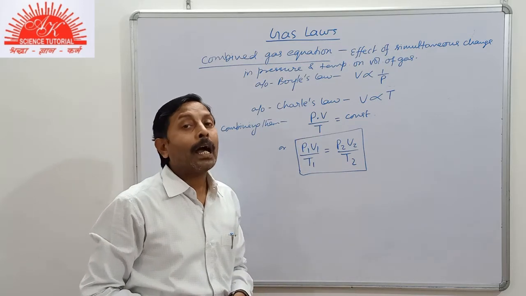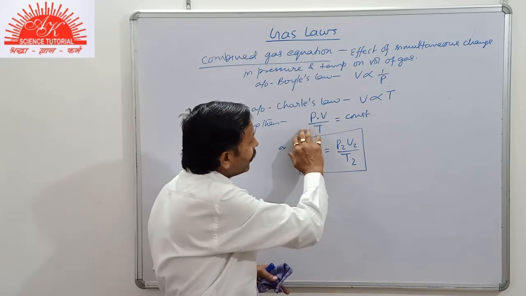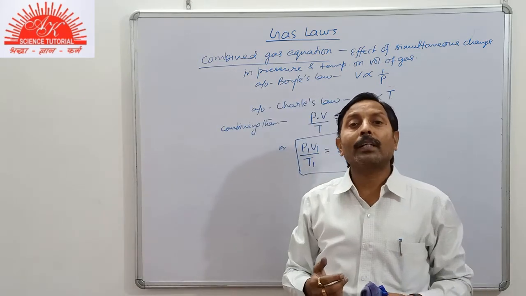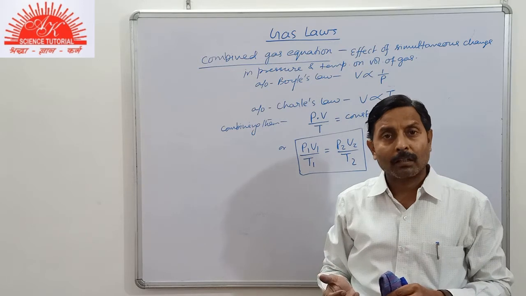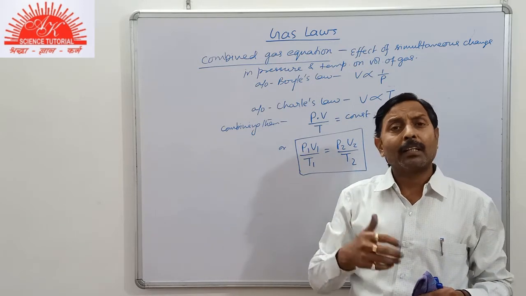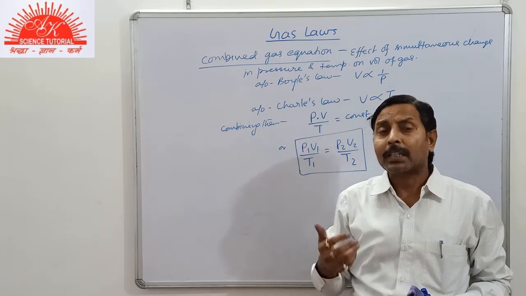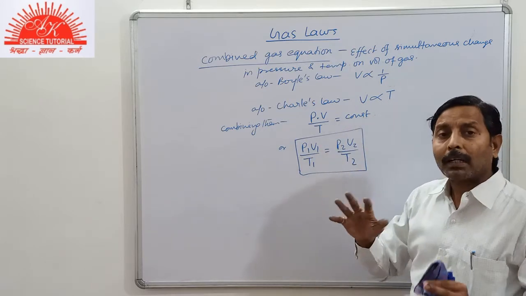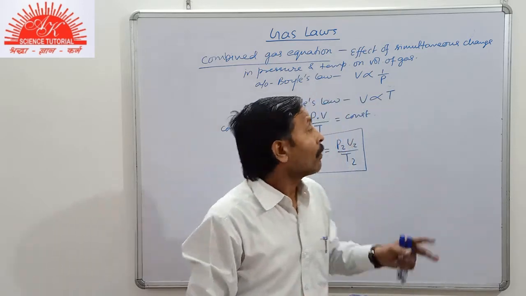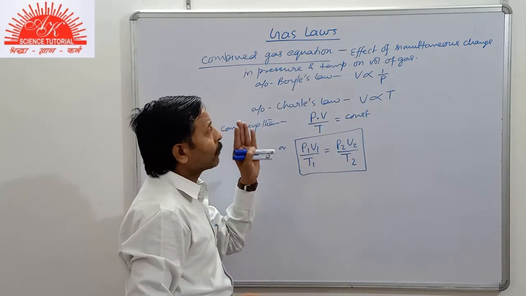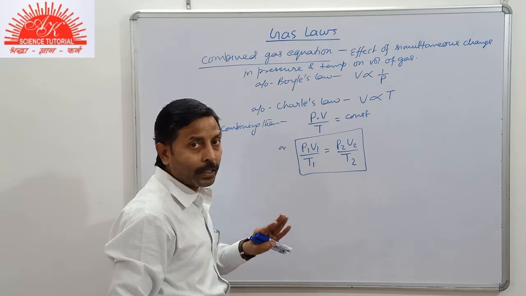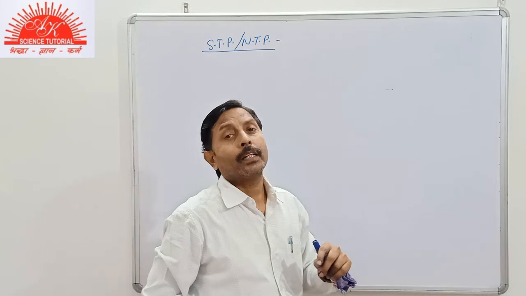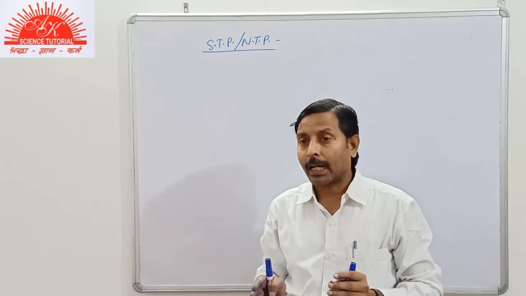Students, in higher class you will study it in more detail, where there will be some different symbolic representation for the constant. You will get many constants, Rydberg's constant, number of moles and other things in place. You will get nR or something, but at this level this is more than enough, sufficient to explain the topic. Clear, student?